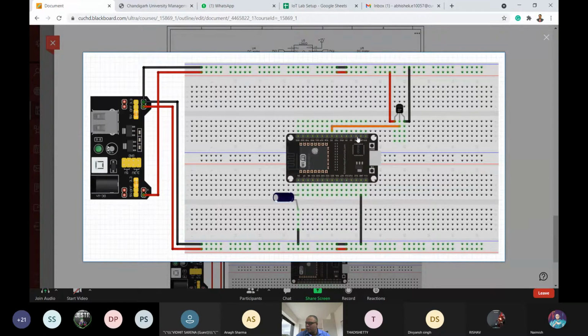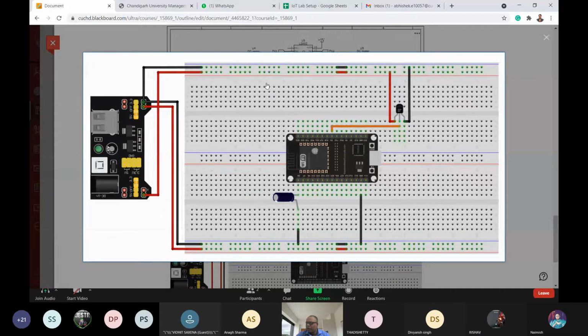If you count 1, 2, 3, 4, 5, 6, 7, 8, this is the 8th pin, and we can name it digital 5 pin. And this digital 5 pin is directly connected to the second pin of the DS18B20 temperature sensor, and the third pin is connected to the plus 3.3 volt supply.